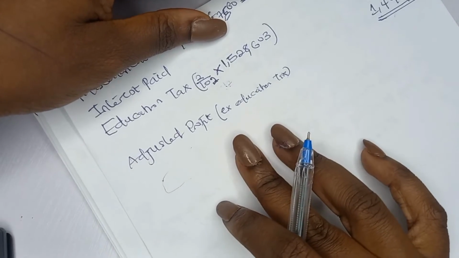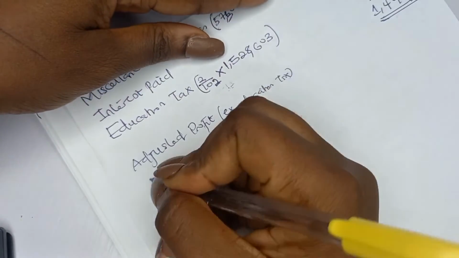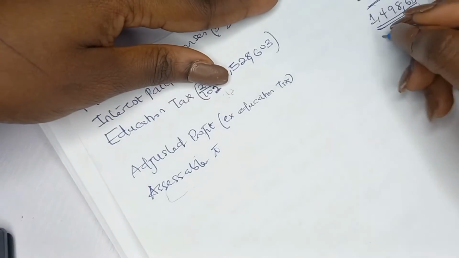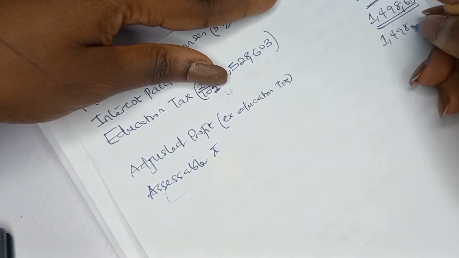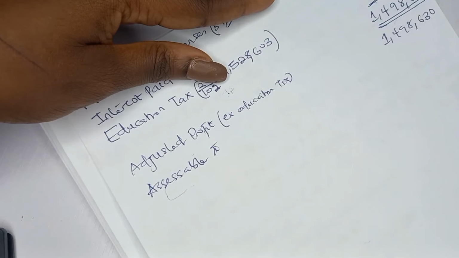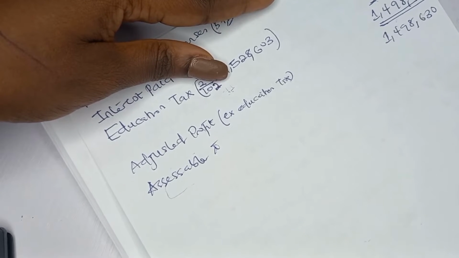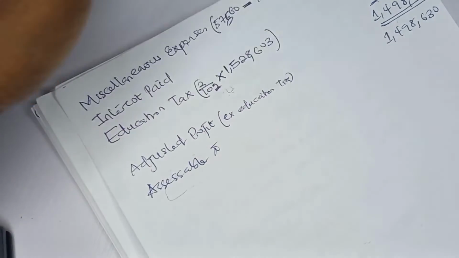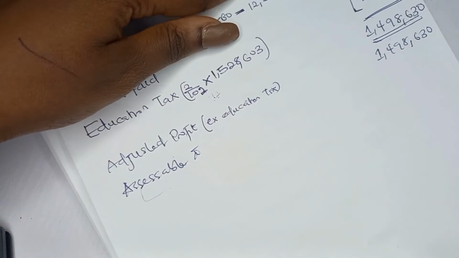After adjusted profit, to graduate to our assessable profit, we'll treat loss. There's no loss in this question. I didn't see any loss relief. So this is our assessable profit, 1,498,630. I think that was what they said. Okay, yeah, that's the first thing we had to calculate in the report. That's 12 marks. So this is 12 marks we just earned.